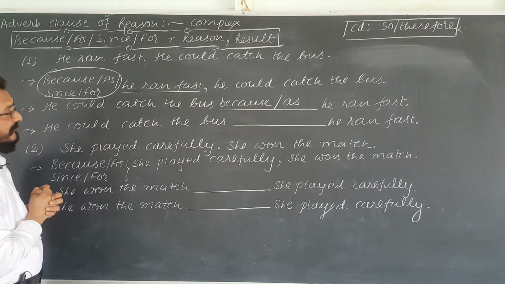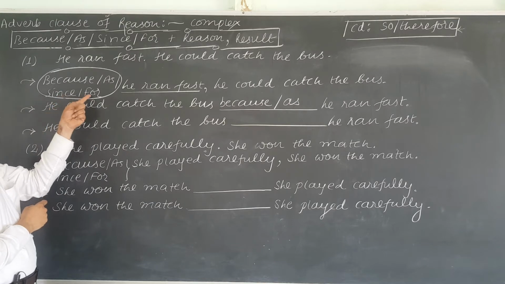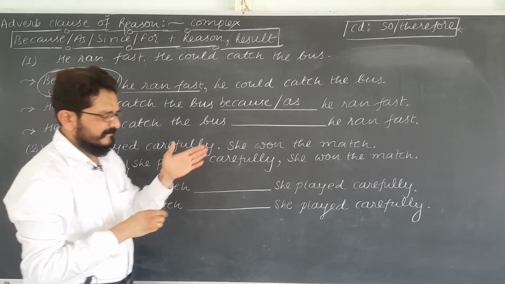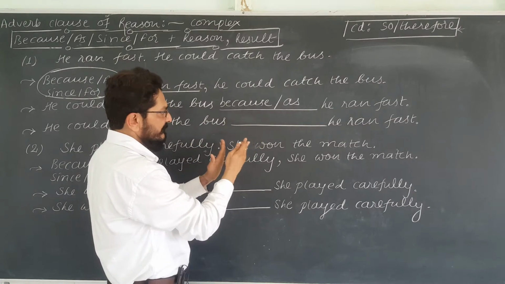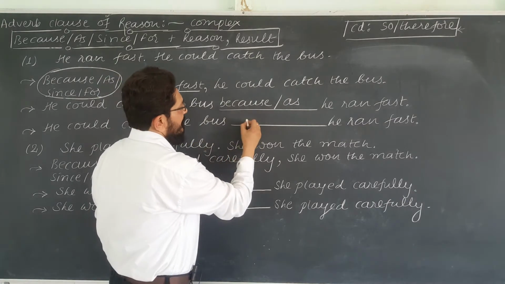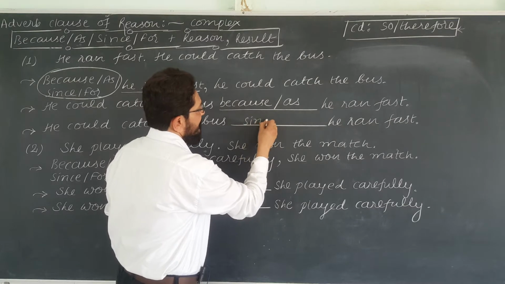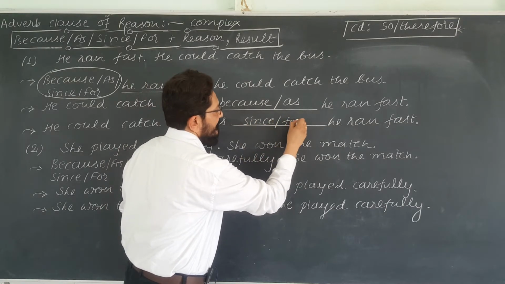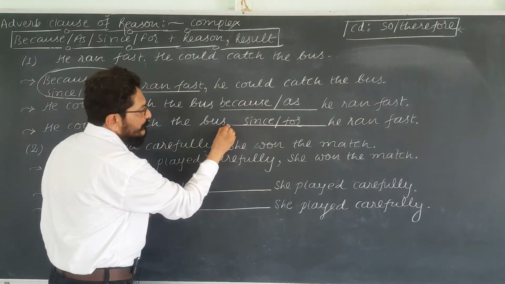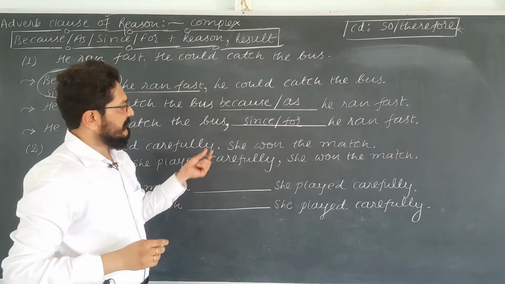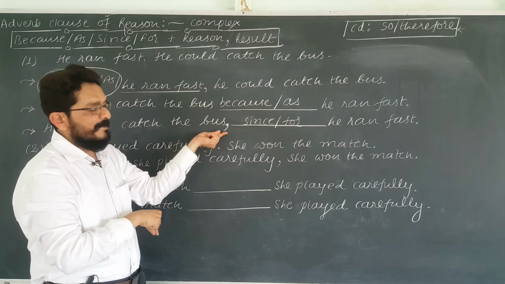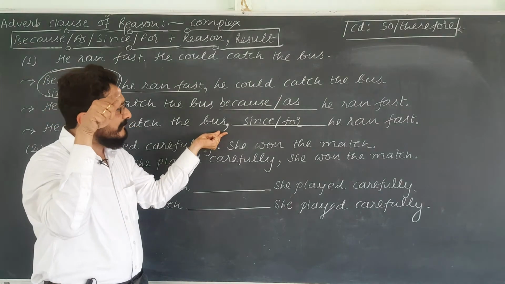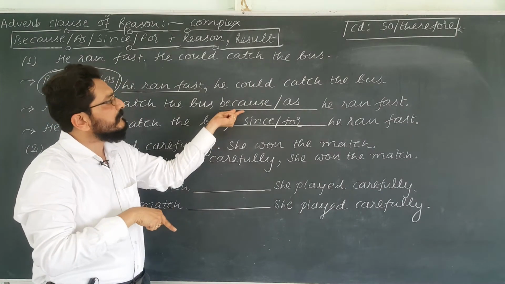But this since and for, though they appear between two sentences or two clauses, I can write since here, for here, but I have to put a comma here. If since and for are followed by a comma, then they show reason.